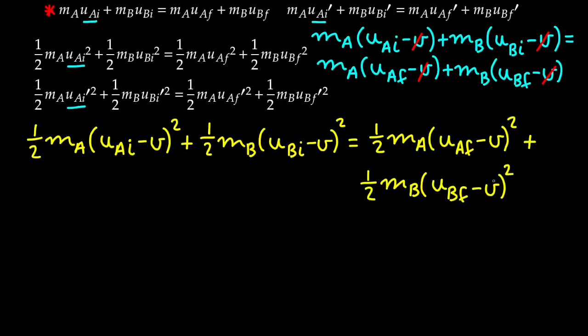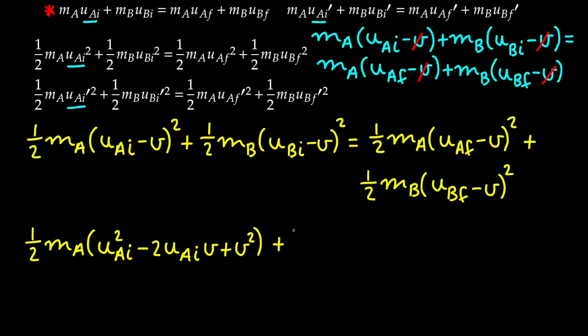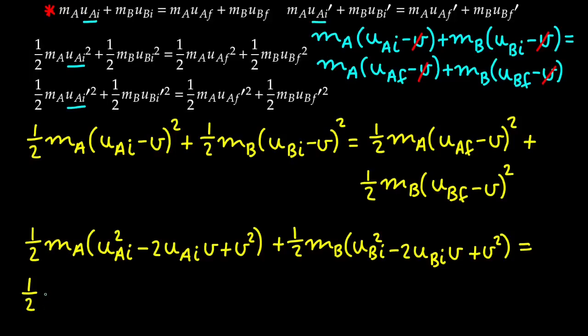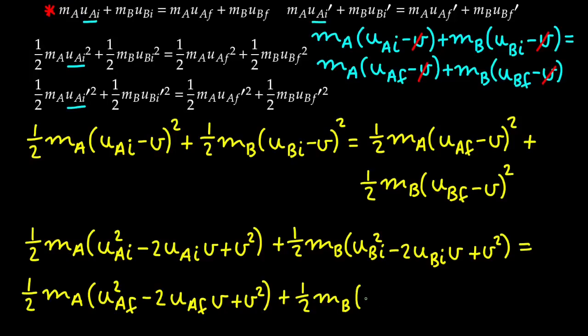And now if we expand the terms in the parenthesis, we have 1/2 by MA by UA initial squared, minus 2 by UA initial by V plus V squared, plus 1/2 by the mass of particle B by UB initial squared, minus 2 by UB initial by V plus V squared, and that's equal to 1/2 by MA by the final velocity of particle A after the collision, minus 2 by UA final by V plus V squared, plus 1/2 by the mass of particle B by UB final squared, minus 2 by UB final by V plus V squared.